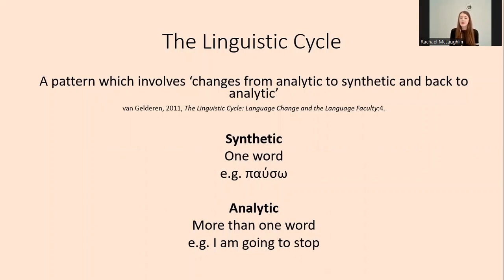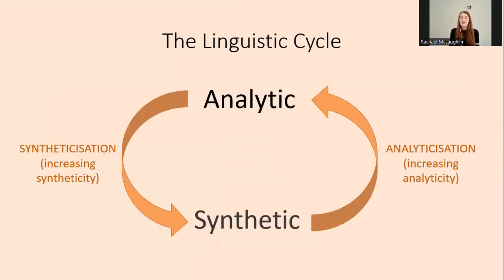So synthetic forms use fewer elements here referring to morphemes or words, and are less separable, whereas more analytic forms use more elements which can be separated by other words. So we can visualize this cycle something like this, with the process of a construction becoming more analytic called analyticization, and the process of a construction becoming more synthetic being syntheticization.